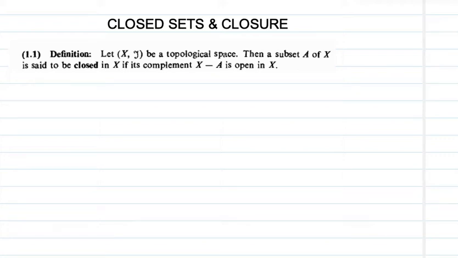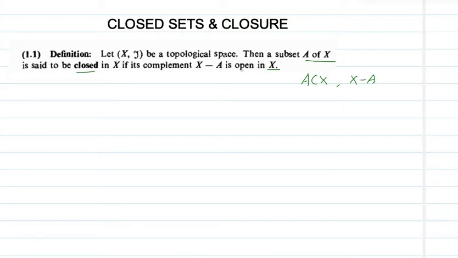Chapter 5, Closed Sets and Closure. First we have a definition. Let (X, tau) be a topological space, then a subset A of X is said to be closed in X if its complement X minus A is open in X. That means a subset of X is closed if its complement X minus A is open. That is the obvious definition of a closed set.